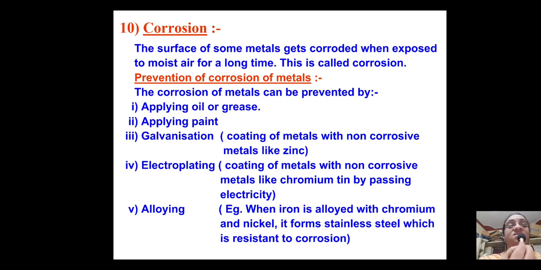So corrosion is when metals react with moist air. This is called corrosion. So उसके ऊपर एक ऑक्साइड का कोटिंग हो जाता है. The corrosion of metals can be prevented by applying oil or grease, applying paint. Now galvanization is coating of metals with non-corrosive metals like zinc.